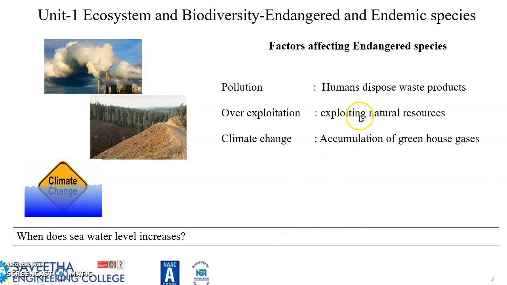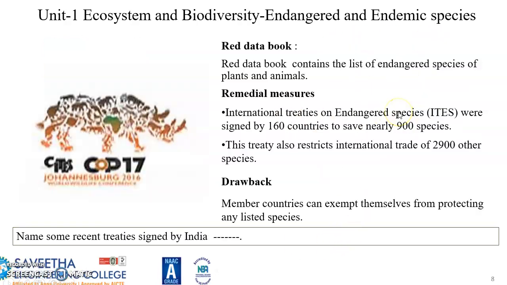So what are the factors affecting endangered species? First of all, pollution. Second is overexploitation. And third is climatic change. Humans dispose of waste products, which cause pollution. And as I told you, Earth has everything to meet everybody's need, but not anyone's greed. But humans are greedy, so they exploit the natural resources. And climatic change: accumulation of greenhouse gases causes sudden climatic change, and all of these result in endangered species.